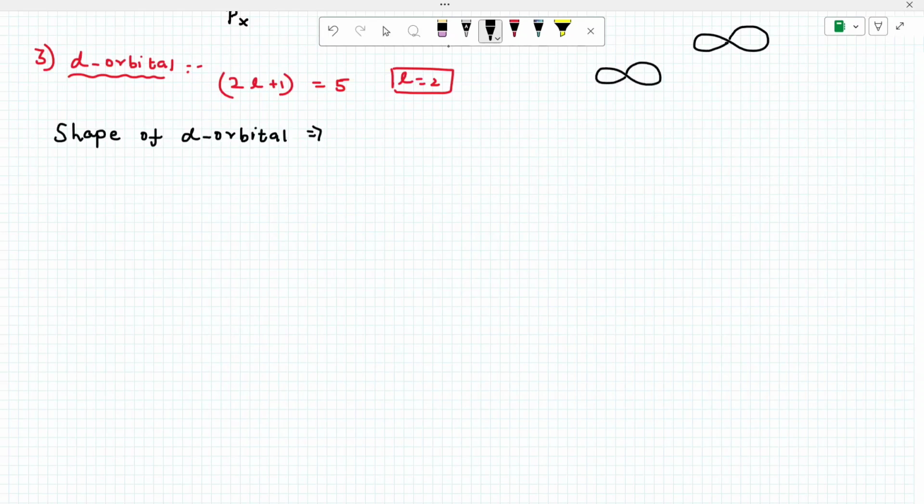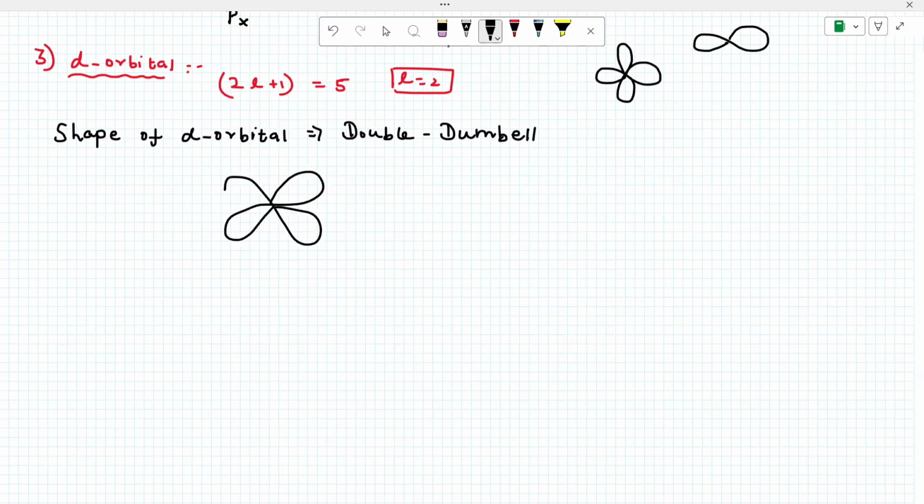Simple double. Yes or no? This is a double shape. This is the shape. 1, 2, 3, 4 — number of loops equal to 4. See, in this, this is plus, this is plus, this is minus. This is the shape of d orbital, right?